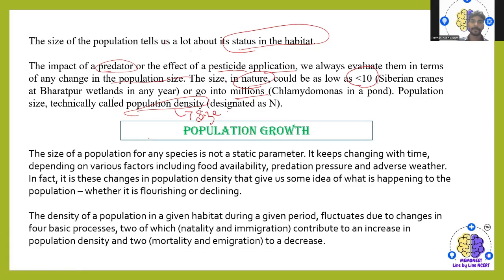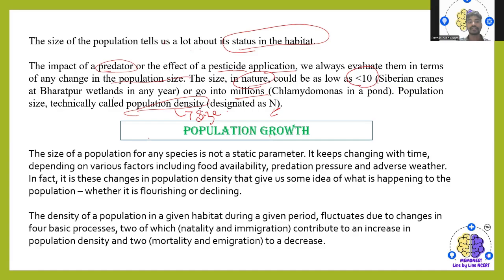So, next, population growth. The size of the population for any species is not a static parameter. It keeps changing with time and depending on various factors, including food availability, predator pressure, and adverse climatic change or weather.